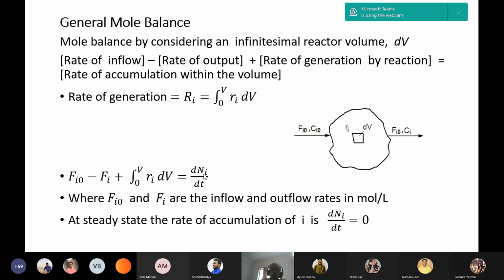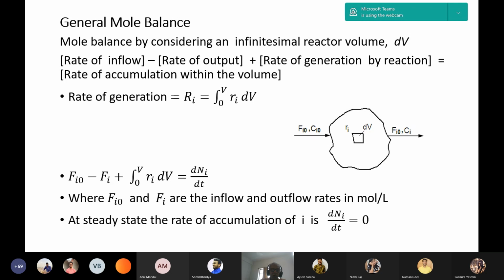That is the total number of moles disappeared per unit time, dNi/dt, or generated per unit time. If generated, it is positive; if disappeared, it will be negative. Where Fi0, Fi are the inflow and outflow rates. At steady state, the rate of accumulation dNi/dt is equal to 0. Whichever terms are present or not, you decide from the type of reactor.